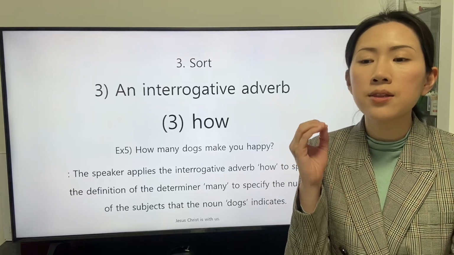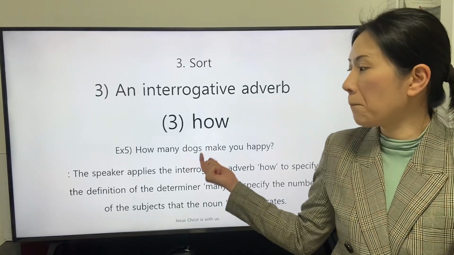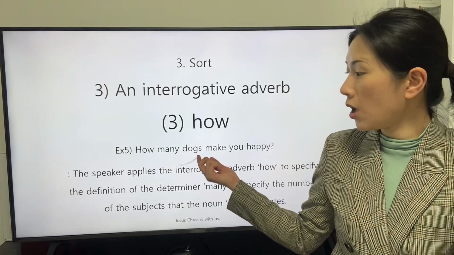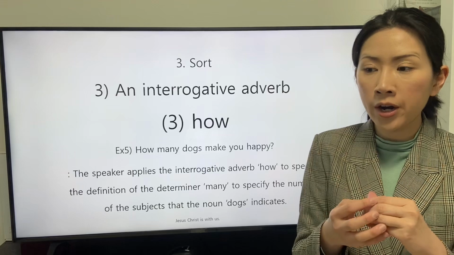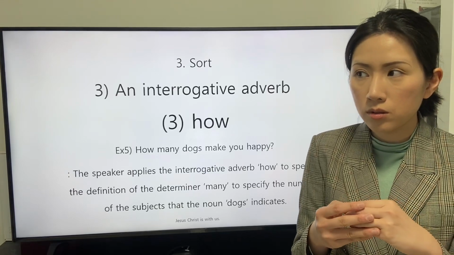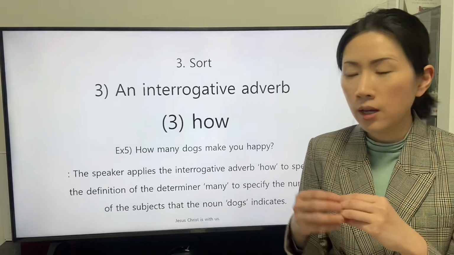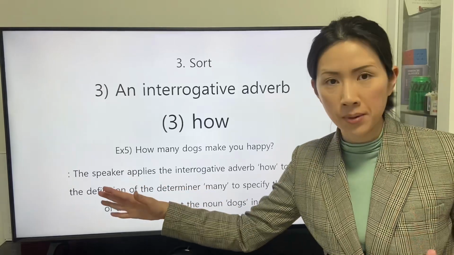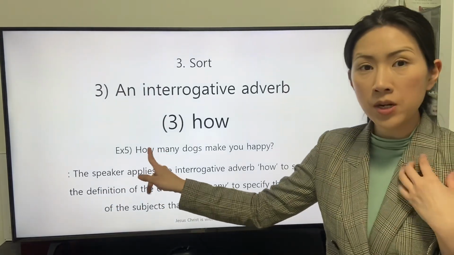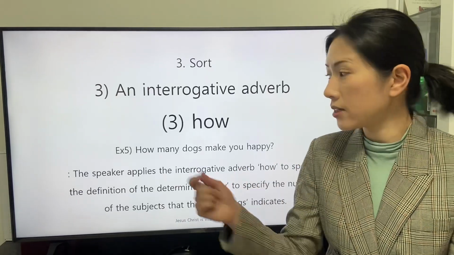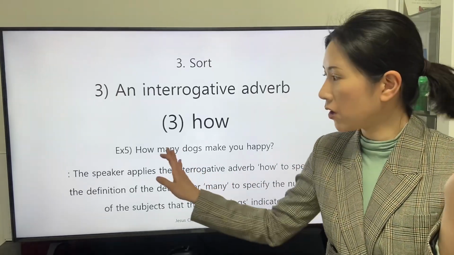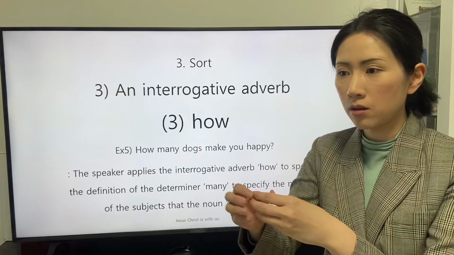The fact that the number of the subjects, dogs, is huge is predetermined. The speaker intends to figure out the scale of the number of the determiner many,